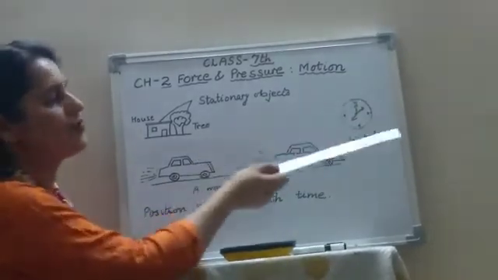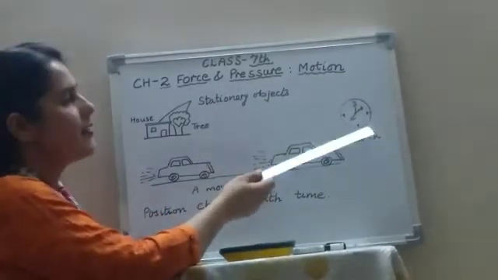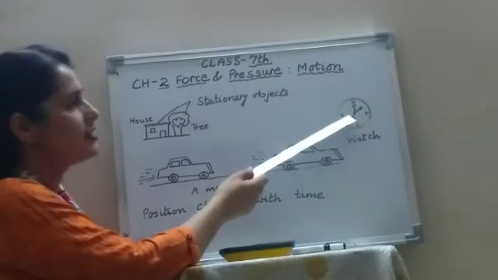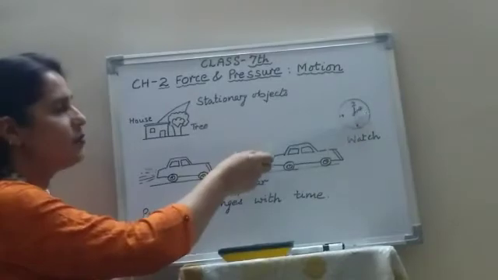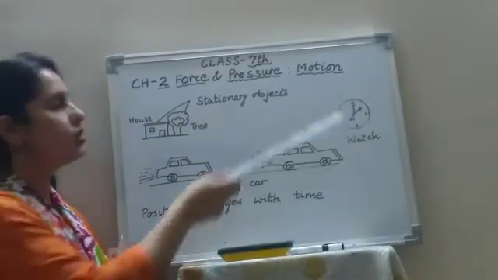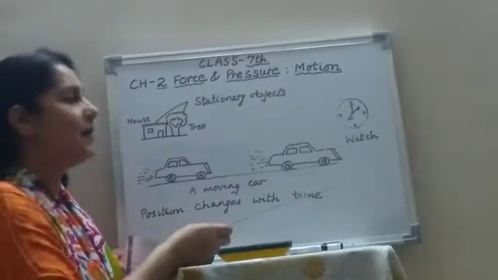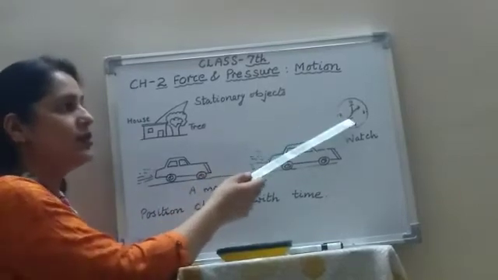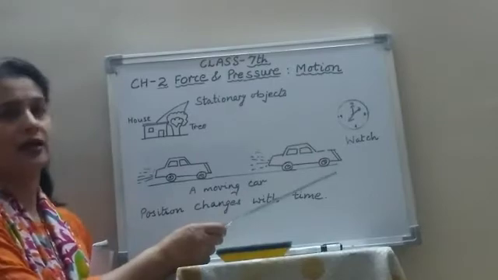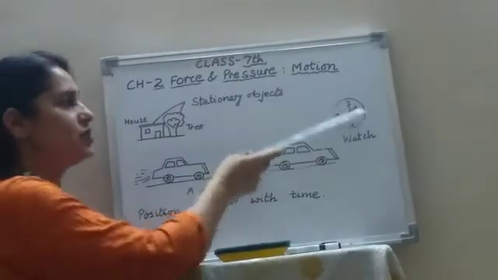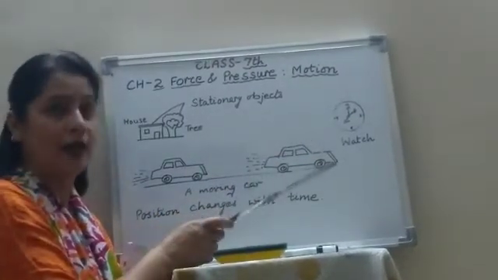Like the dial of a wristwatch. There is a minute hand, hours hand and the seconds hand. The second hand moves very quickly, so its motion is visible. But it is very difficult to notice the movement of the hours hand and minutes hand, because they are changing their position very slowly.